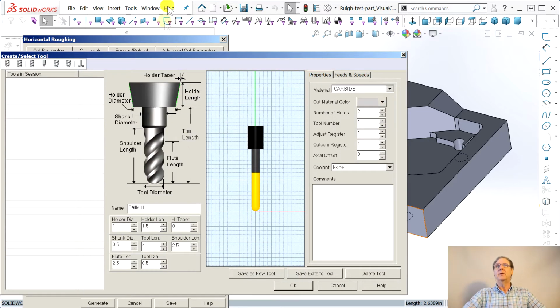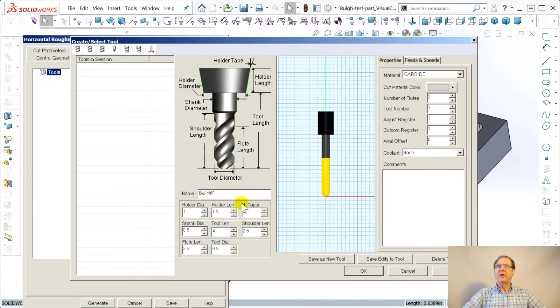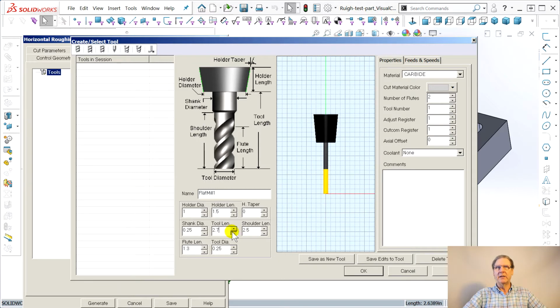Edit, create a tool. Not too bad, except they default to a ball mill, which screwed me up once. You got to go up here. Say, no, I want a flat mill. I use big ones, shank diameter of 2.5, tool diameter of 2.5, flute length. We want the flutes long enough. 1.3 will mean I'll be able to do the sides because it's 1.2. Tool length, let's stubby it up as much.